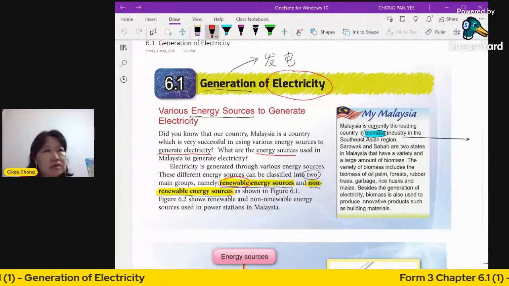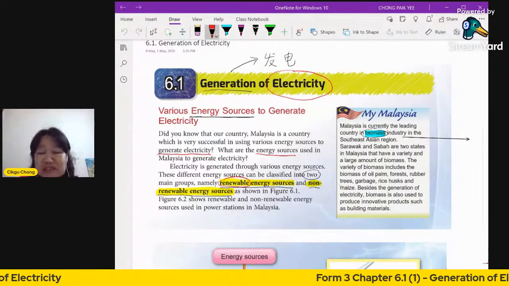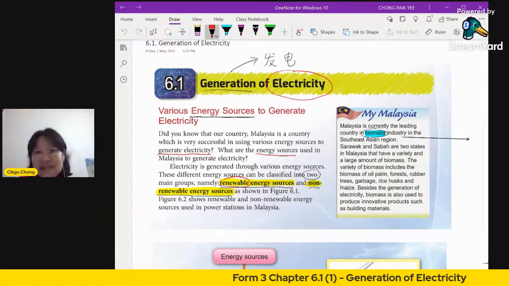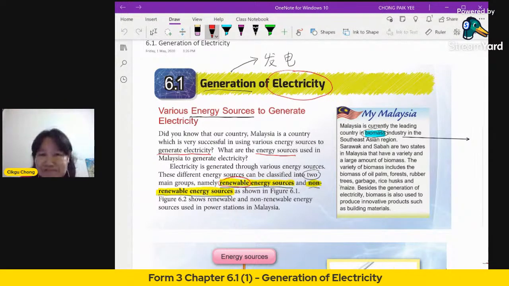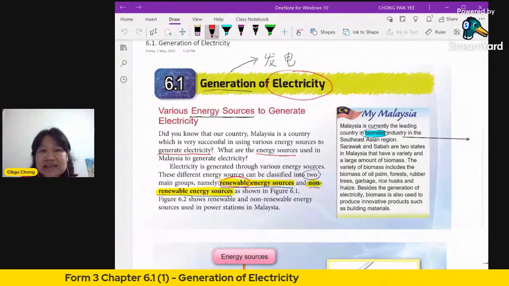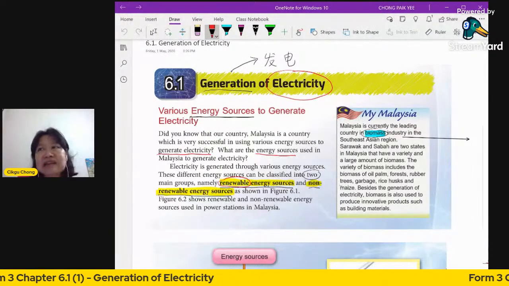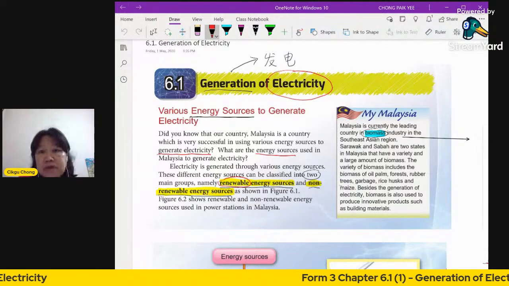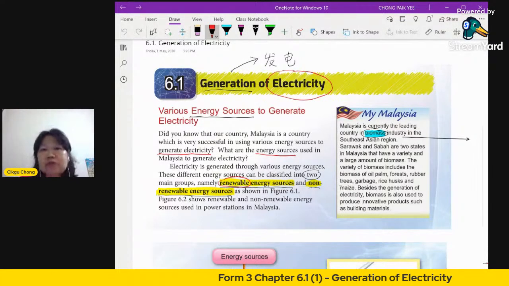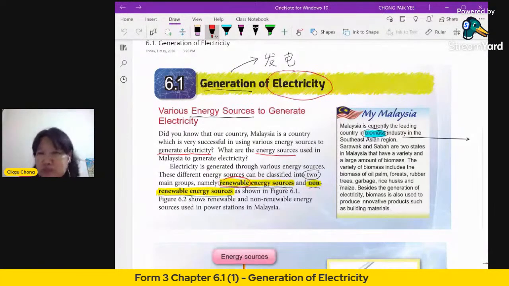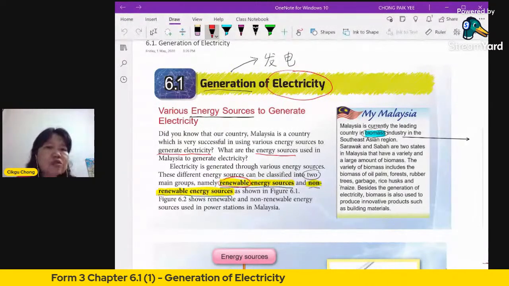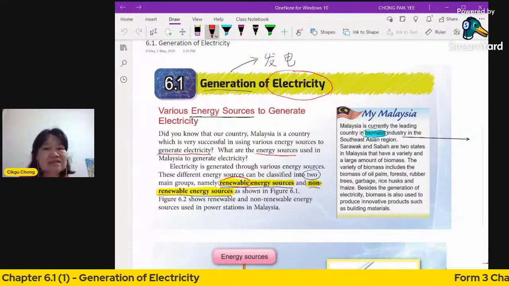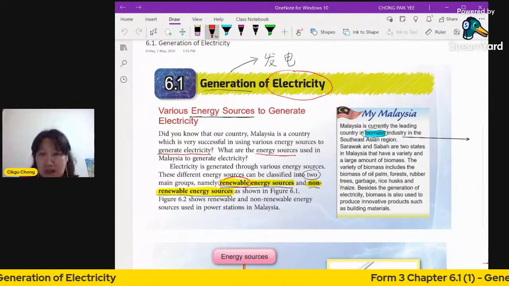In fact, not to say forever. Actually, the sun will also die. We will learn that later in chapters 9 and 10. The sun only shines for a certain number of years. But do not worry, it's not a problem. Our sun will still be here for at least another 4 to 5 billion years, which is a long time.